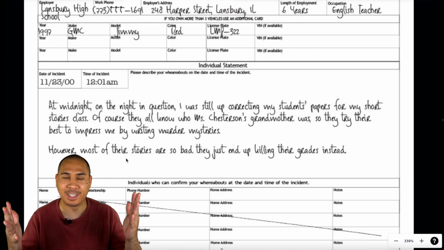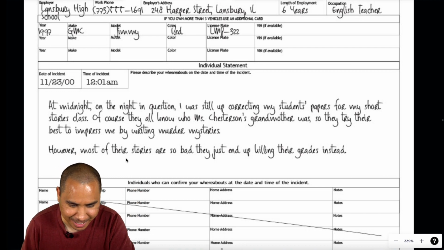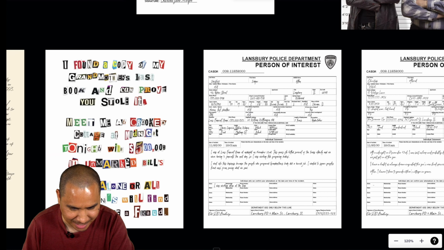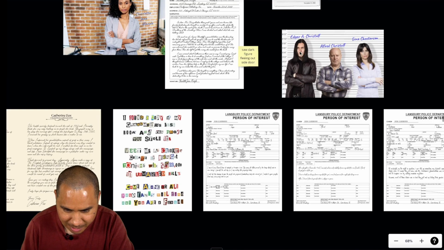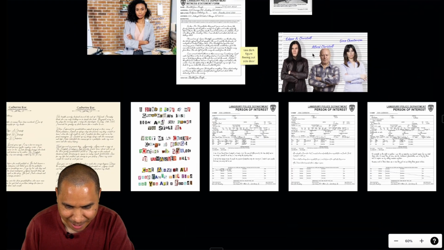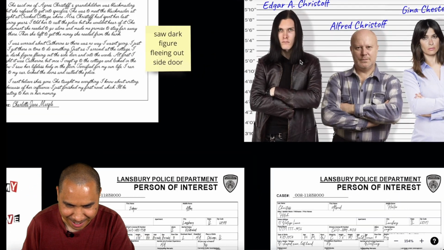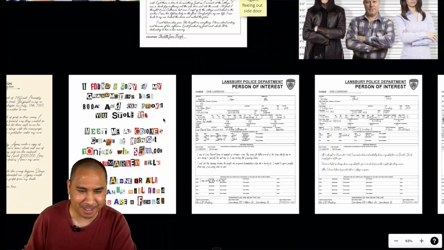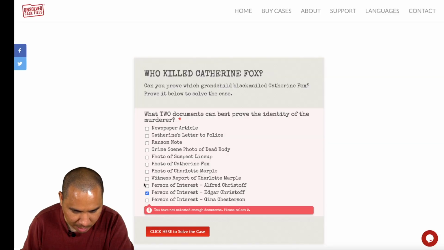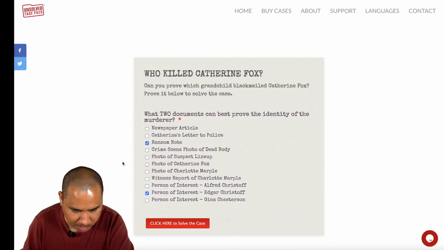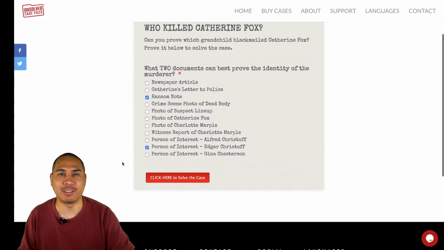Okay, so I kind of noticed that, right? And I think that is it. Let's go with these 2. Edgar, who could be the dark figure, because he's wearing all dark colors, and his dark long hair and a dark brooding face, but we're gonna go with these two. So still Edgar's, but now we need the ransom note. All right, ready?